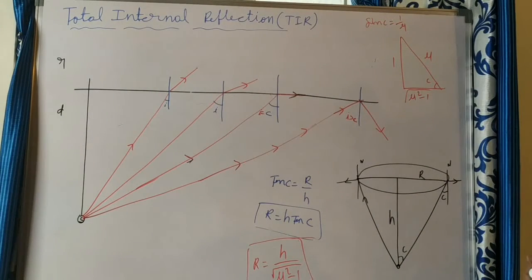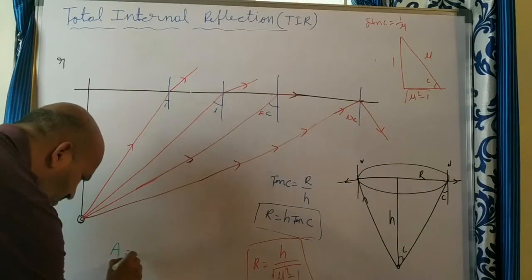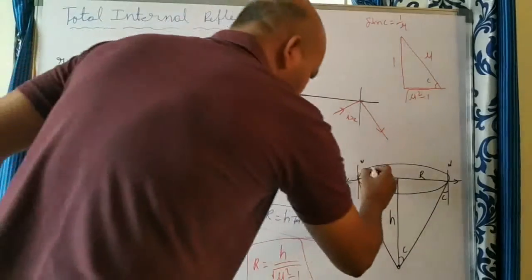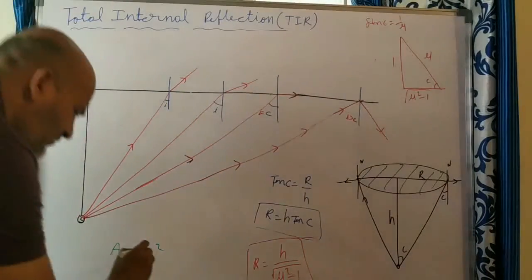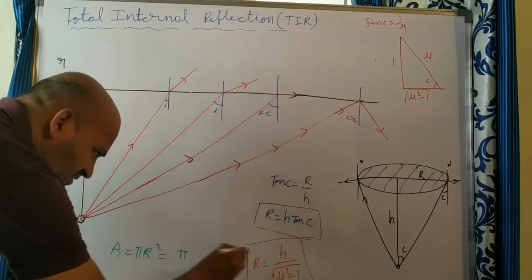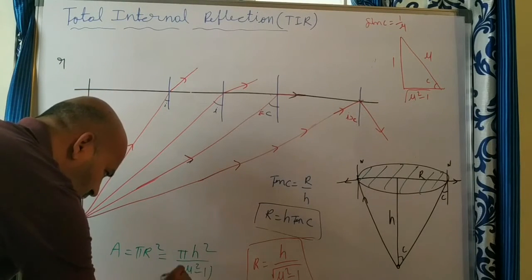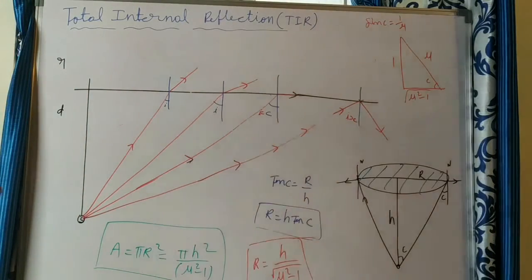Sometimes they ask how much area this source will be visible from outside. In that case, you can use the area formula, through what area that source will be visible from outside: pi r square, the area of the circular portion. This portion you have to calculate. From that, you can write pi r square, with r being h by root of mu square minus 1, so the area is pi h square by mu square minus 1. This is the area of the circular portion through which the source will be visible from outside.